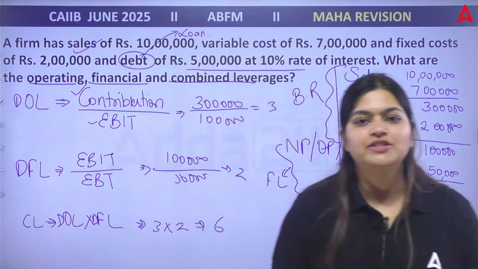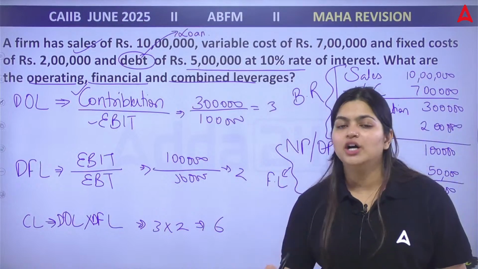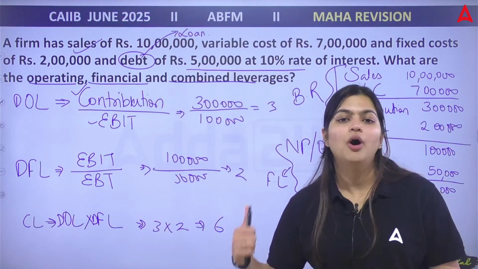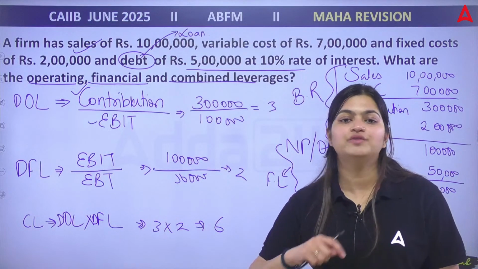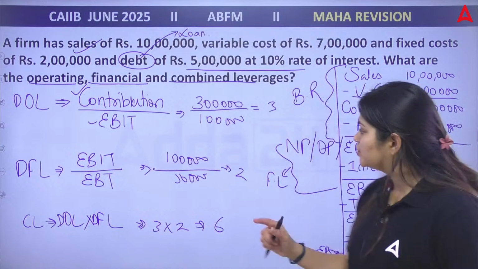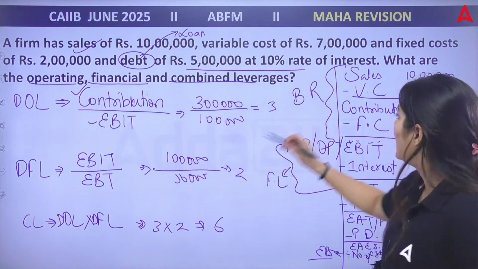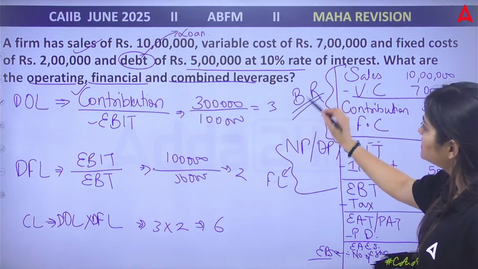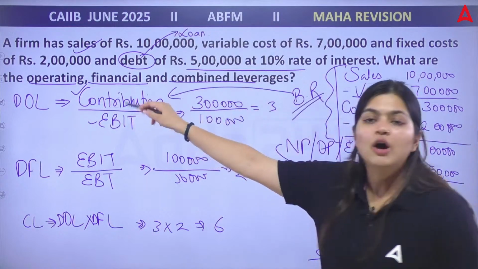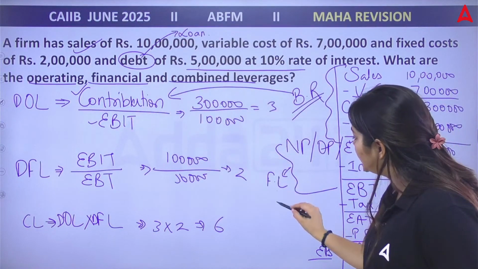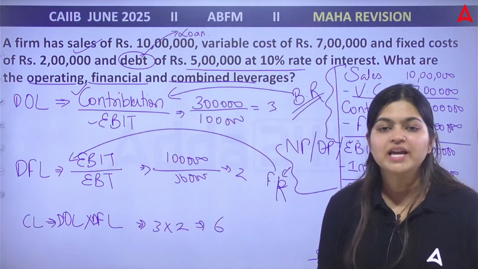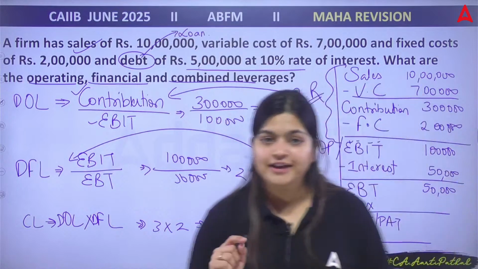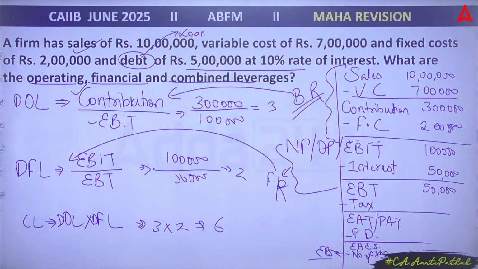And remember, in each and every attempt, for sure they are going to ask a question based on your operating leverage, financial leverage and combined leverage. Leverage is again one of the repetitive topics. So they can ask in any method. Yes, and remember, business risk is calculated with the help of your operating leverage. Financial risk is calculated through your financial leverage. Okay, so this is about your leverage question. Chaliye. I hope everyone got this answer. Yes, very good.